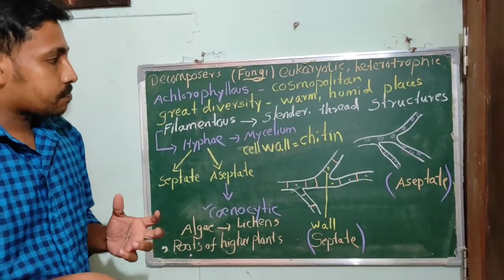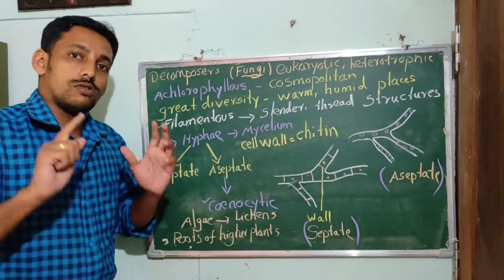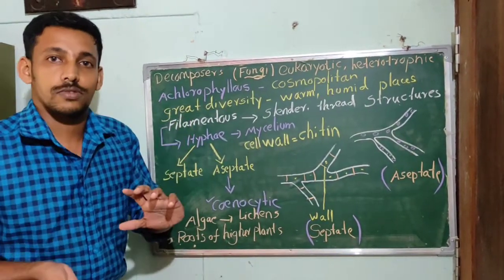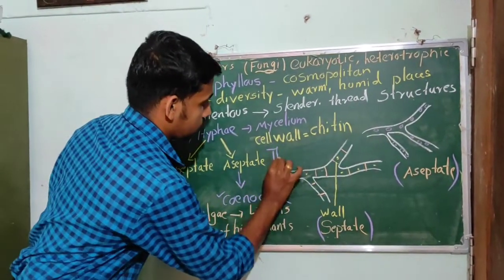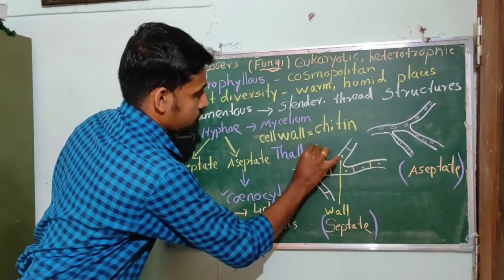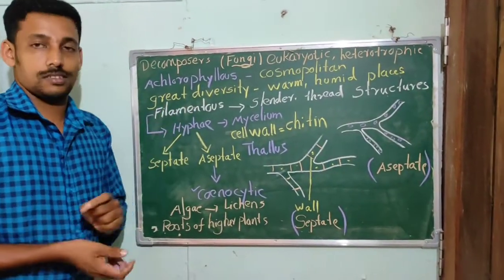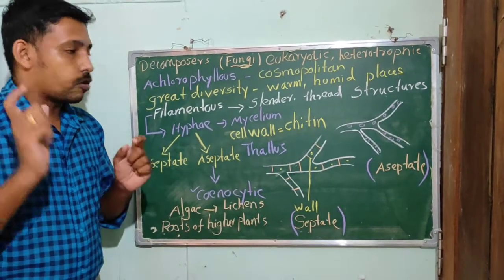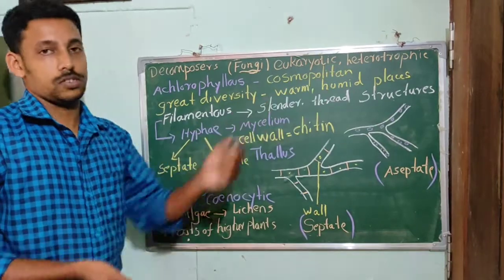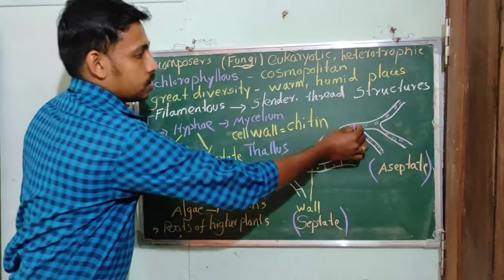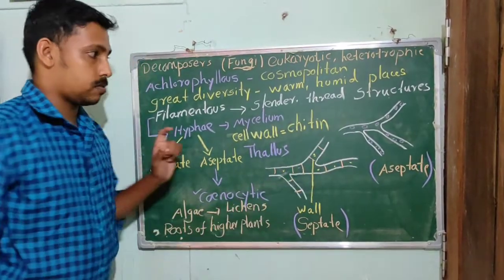And their body is not divided into roots, leaves and stems. Their body is known as thallus. And their body is what? It is filamentous. That means the body consists of long, slender, thread-like structures. So like this, long, slender, thread-like structures can be seen.